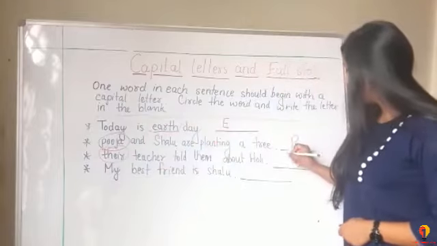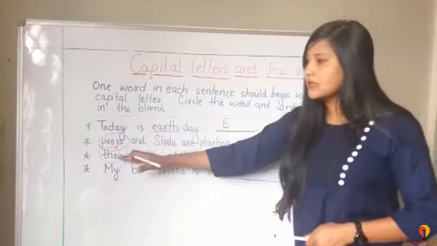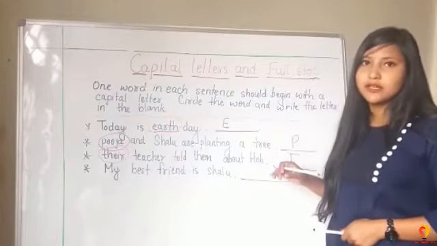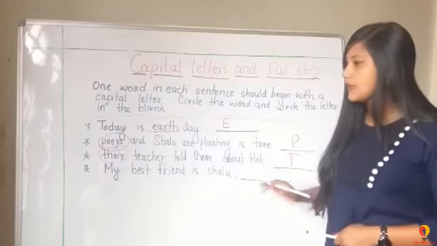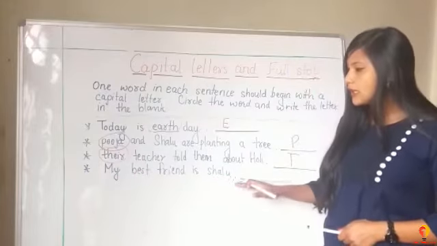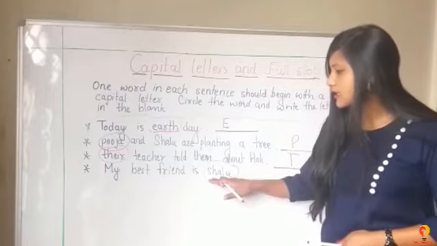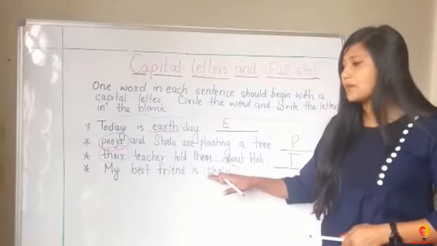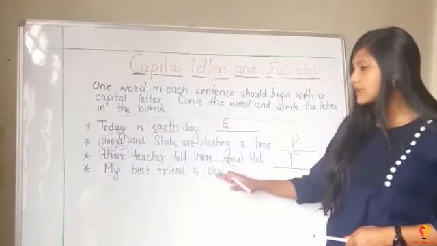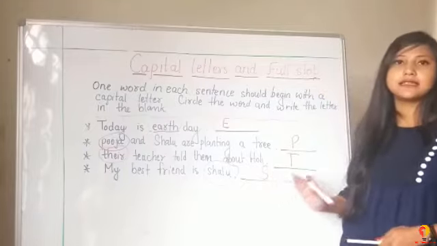T will always be capital because it is the first word, and the first letter of the first word will always be capital. The last one, my best friend is Shalu. Here the word Shalu is in small letter. S is a small letter, but S should be capital. So we are circling this word Shalu and writing the capital letter.